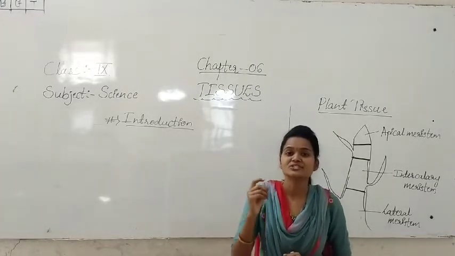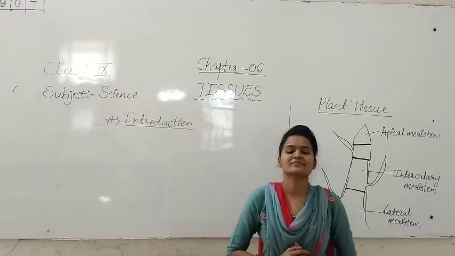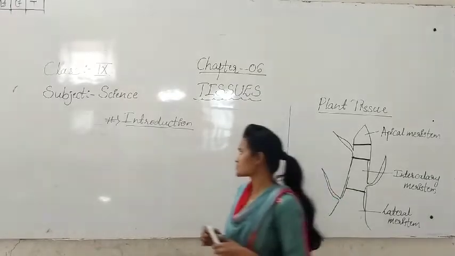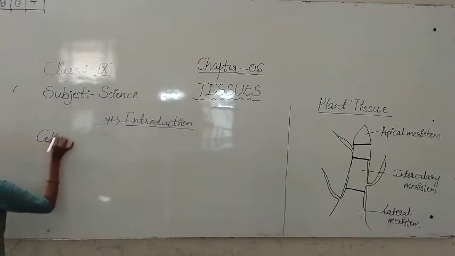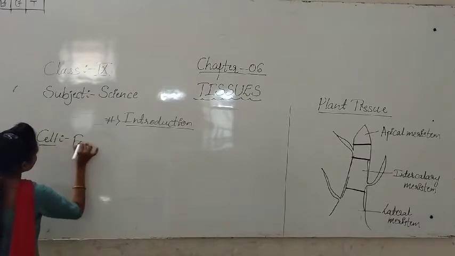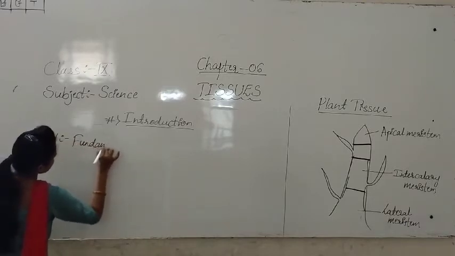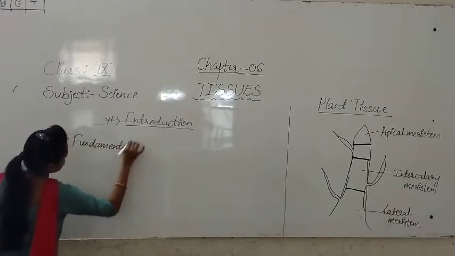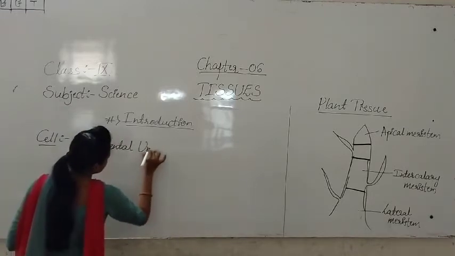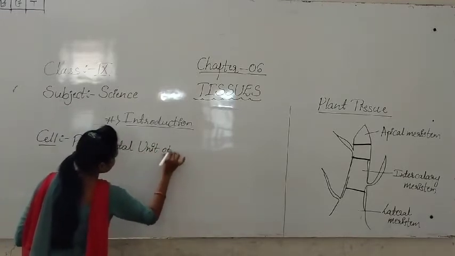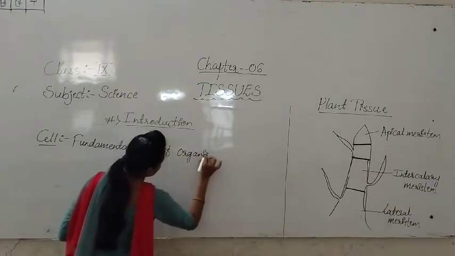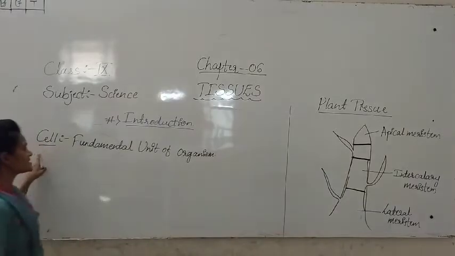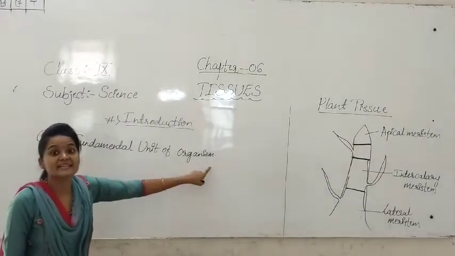Otherwise, cell is the structural and functional unit of the living organism. So students, what is meant by the cell? I think you got it. Cell is the fundamental unit of the organism.